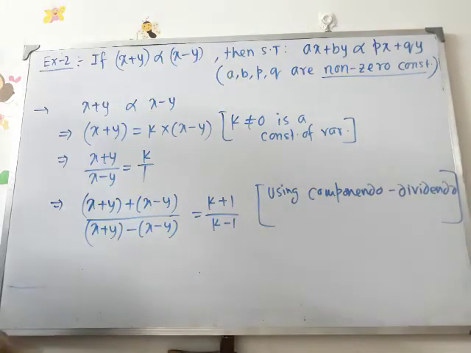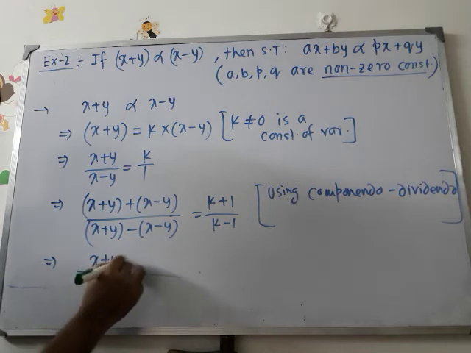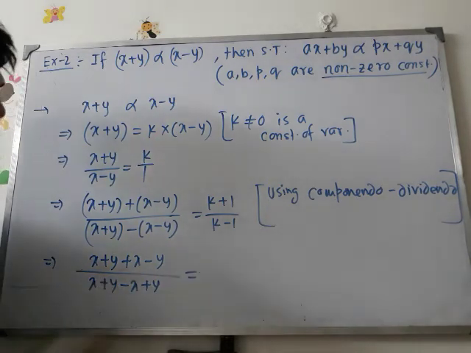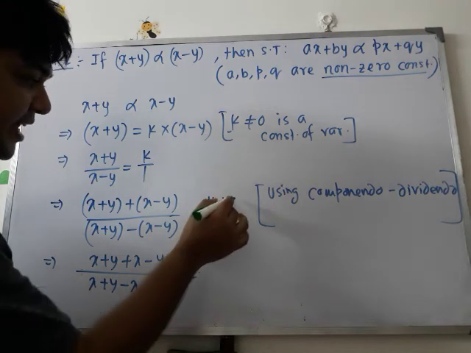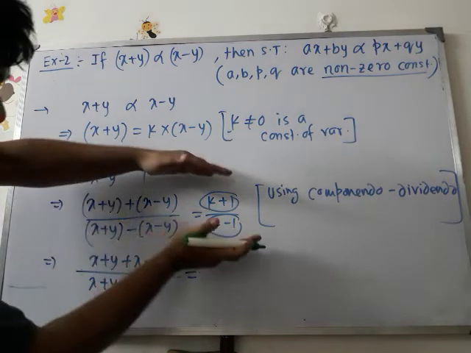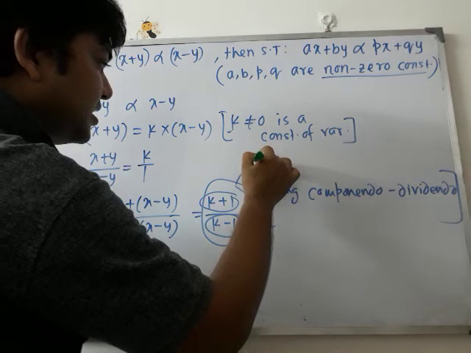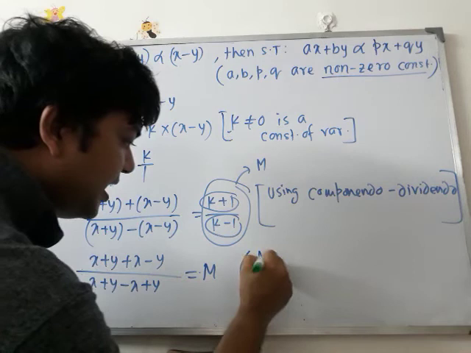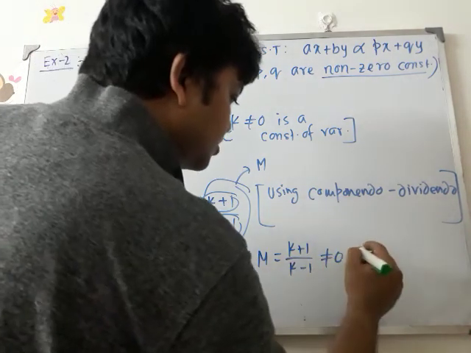Now if we remove the brackets, then we have x plus y plus x minus y by x plus y minus x plus y equals k plus 1 by k minus 1. k is a constant, 1 is another constant. Naturally k plus 1 and k minus 1 are both constants. Their ratio is another constant. Let us assume it as another constant m. So what is m? m is k plus 1 by k minus 1. It is also a non-zero constant.